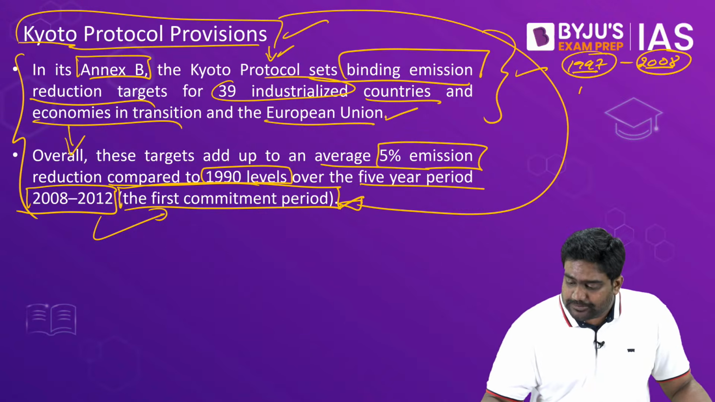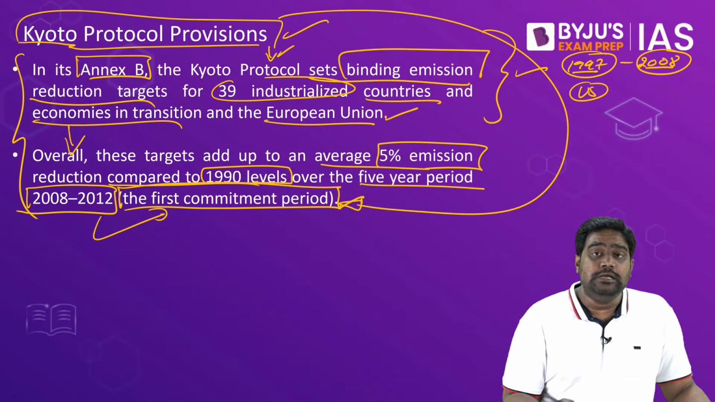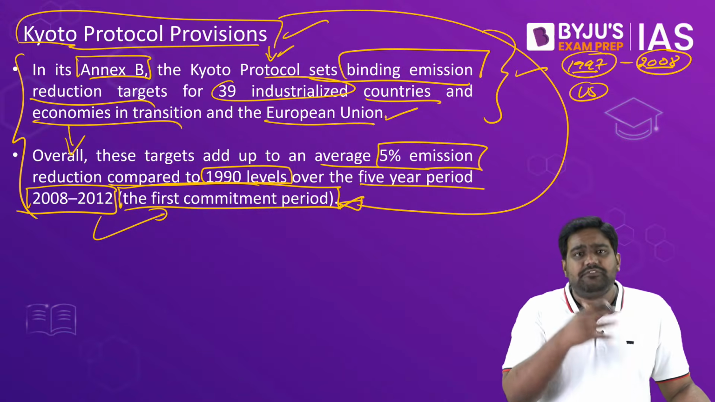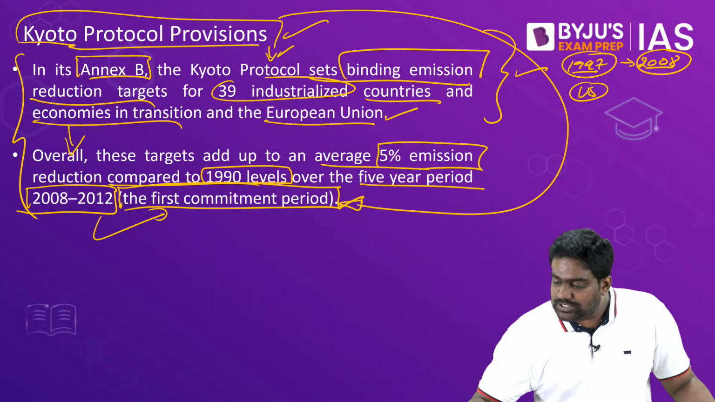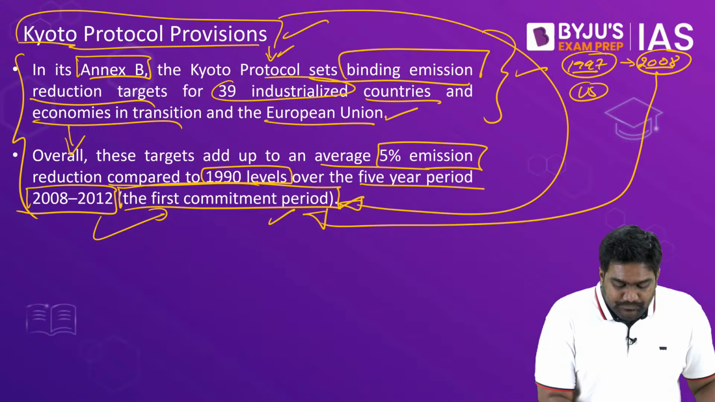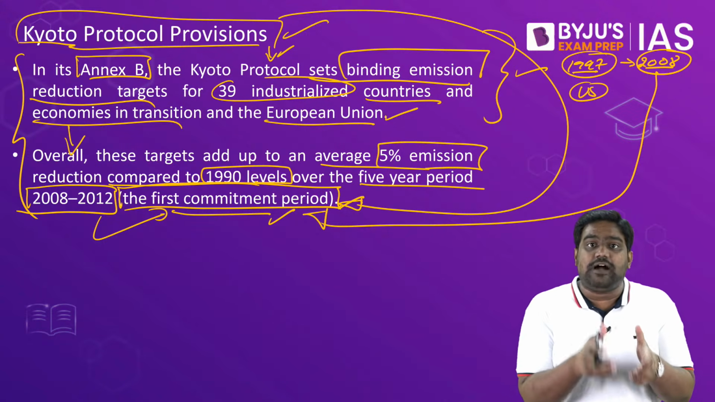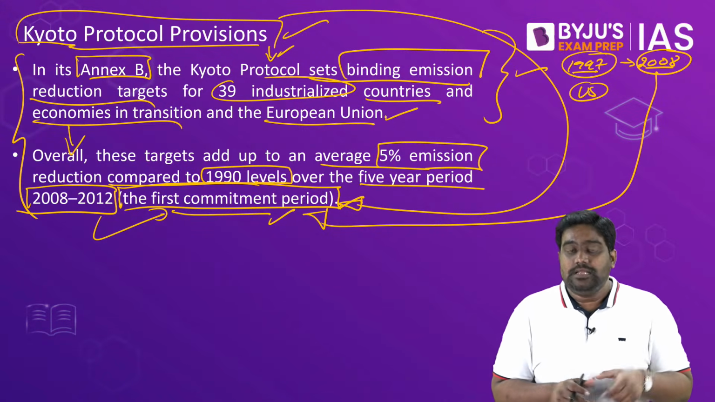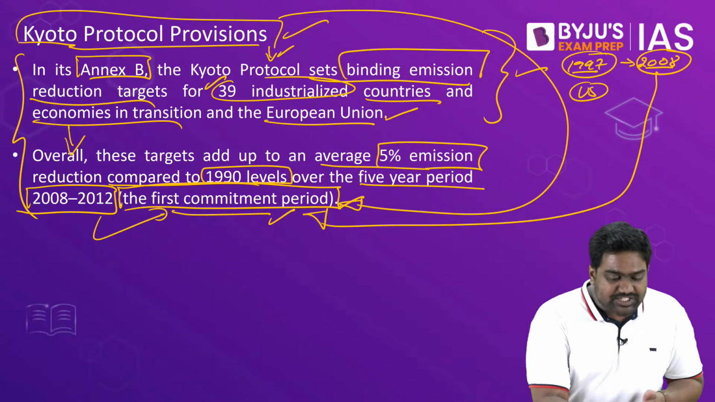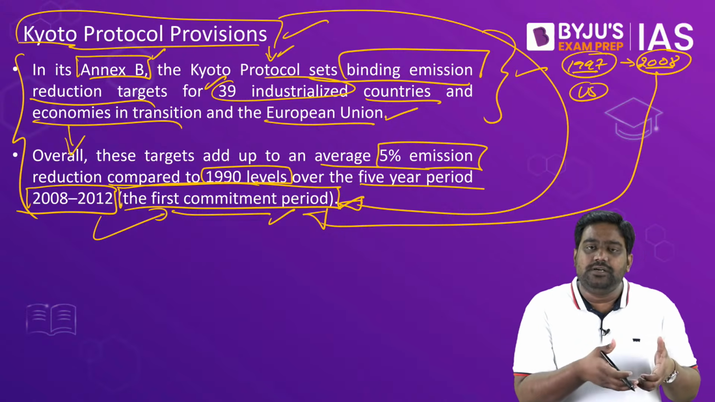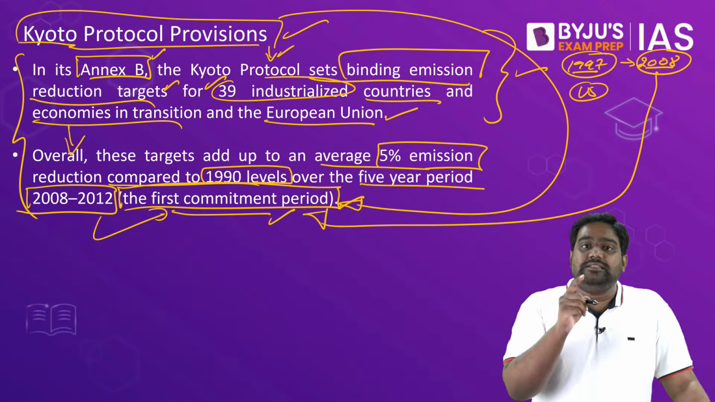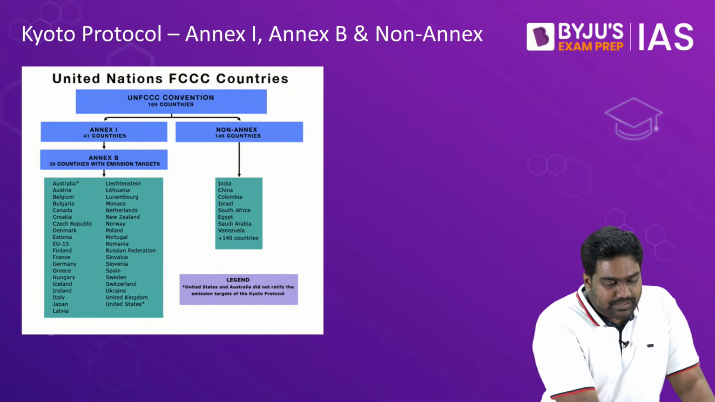The US in particular was blocking its implementation, and it eventually did not ratify the Kyoto Protocol. Finally, after several rounds of negotiations, in 2008, the first round of implementation was provided for, and Kyoto Protocol was implemented for 5 years in the first commitment period. During this period, more than 30 industrialized developed nations were placed under Annex B. It's basically a list of countries. These countries were given binding emission targets, and they had to achieve and meet these targets.